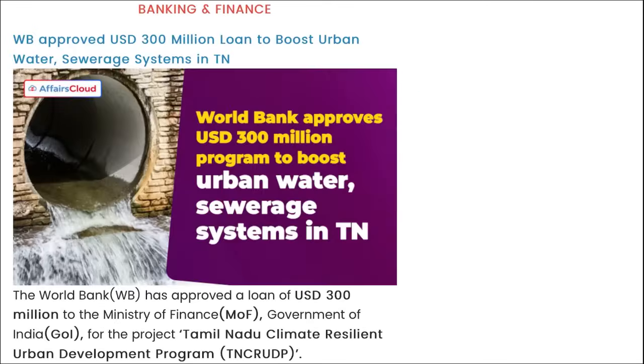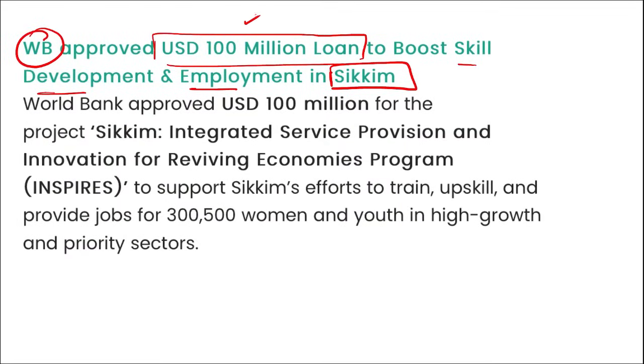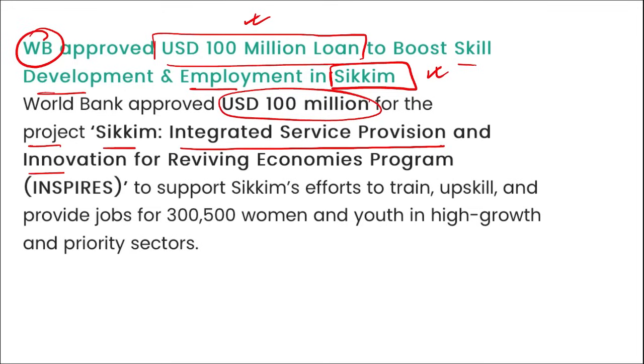Right? So $200 million, $300 million loan to boost the urban water sewage system in Tamil Nadu, and $100 million loan to boost skill development and employment and to provide job opportunities to the women and young people there in the state of Sikkim. So here you can see $100 million for the project Sikkim Integrated Service Provision and Innovation